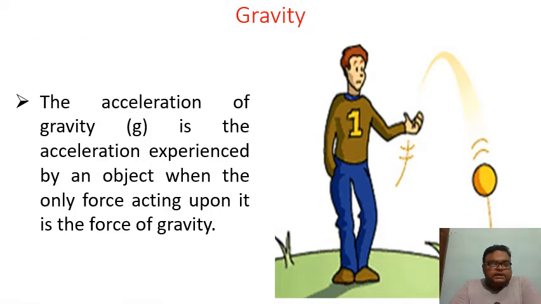So, here we know there is an acceleration of gravity, right? The acceleration of gravity is basically an acceleration that is experienced by an object when a force is acting upon it. And what is the force acting upon it? The force of gravity. The force of gravity applied by the earth. Right, students? So now you know why objects fall down? Yes? Okay, so it falls down basically due to gravity.